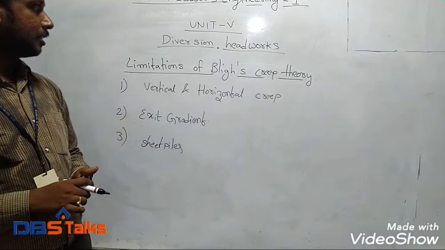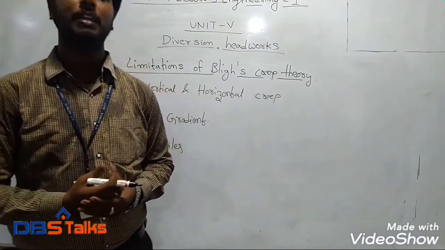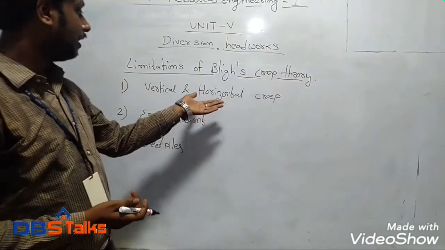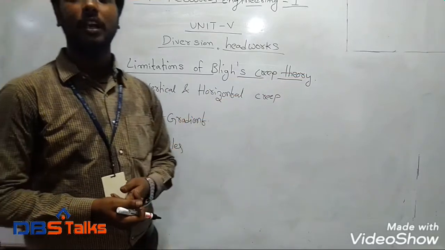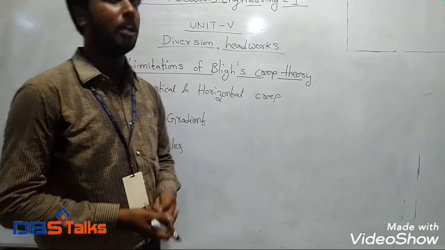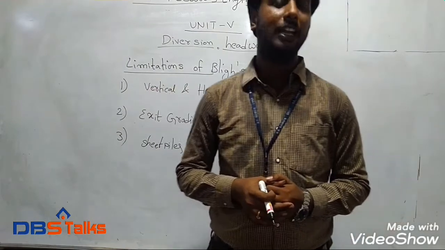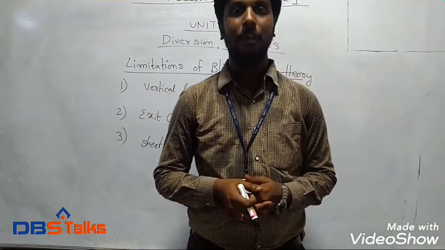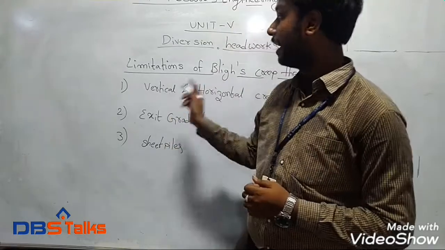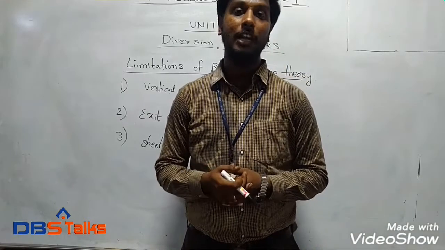Now I will discuss what limitations we consider while designing the impervious floor through Blight's theory. Here we mainly have 3 disadvantages or 3 limitations while using Blight's theory. Coming to the first one, Blight doesn't explain the difference between the vertical creep and horizontal creep occurring in the diversion headwork. So this is the major drawback.